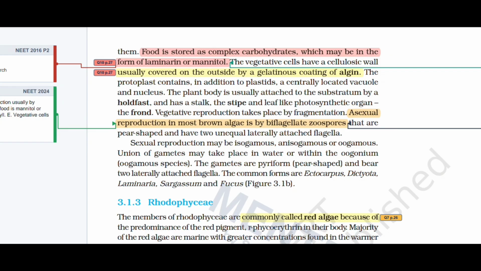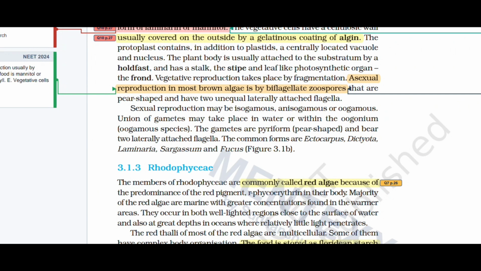Union of gametes may take place in water or within the oogonium. In oogamous species, the gametes are pyriform, pear-shaped, and bear two laterally attached flagella. The common forms are Ectocarpus, Dictyota, Laminaria, Sargassum, and Fucus.